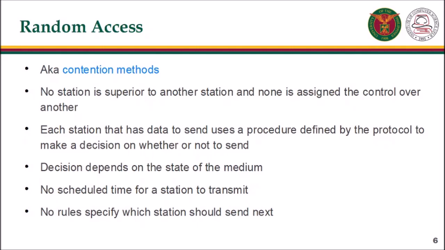Two features give this method its name. First, there is no scheduled time for a station to transmit. Transmission is random among the stations. That is why these methods are called random access. Second, no rules specify which station should send next. Stations compete with one another to access the medium. That is why these methods are also called contention methods.